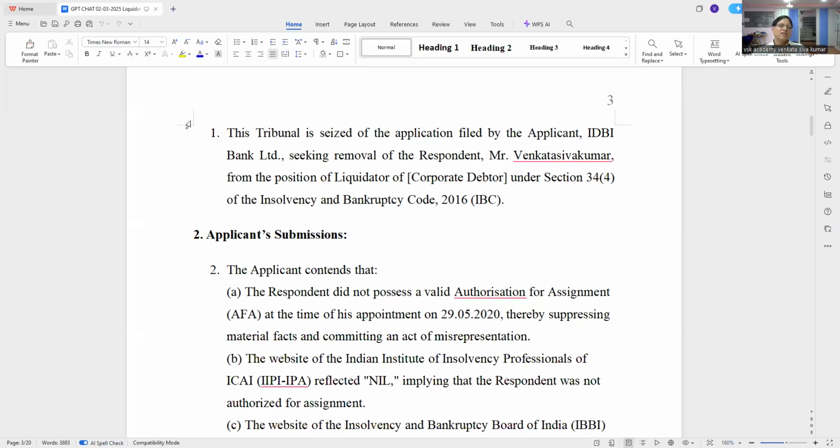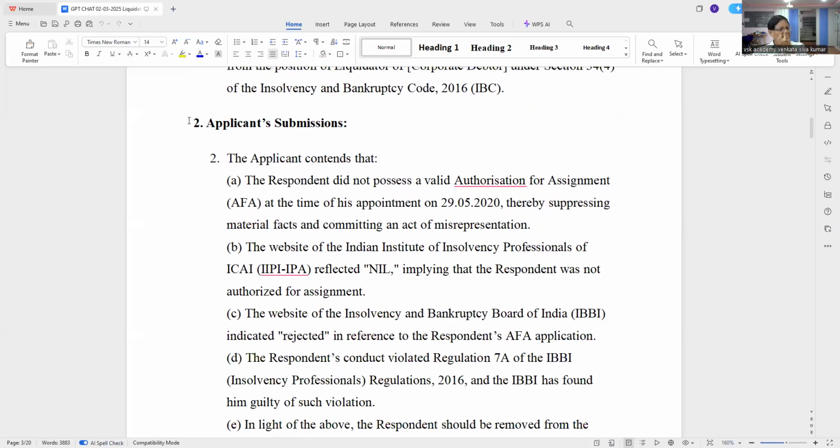impeccable. Next, applicant submissions. In every finding you have what you said, what they said, what you say, what the court says. The applicant, meaning IDBI Bank, contends that the respondent did not possess a valid authorization for assignment, AFA, at the time of his appointment, thereby suppressing material facts and committing an act of misrepresentation. See the flow of that, about 10 paragraphs has become 1 paragraph.